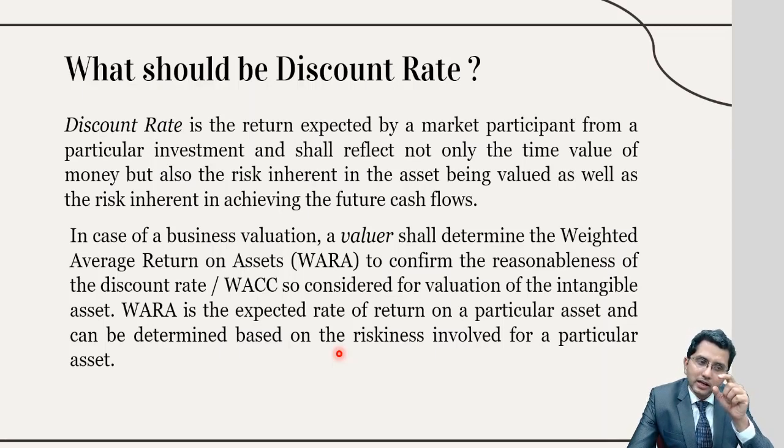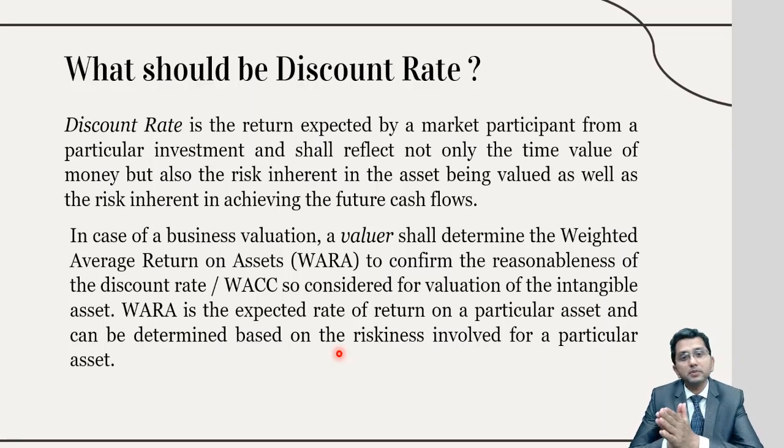But if I'm making valuation of a particular asset, say the brand name or the customer relationship or a music album or a cricket franchisee, then the risk of an individual asset may be less than the risk of business as a whole, may be equal to risk of the business, or it may be more than the risk of the business. What does it mean if the overall cost, that is the weighted average cost of capital, is 18%?